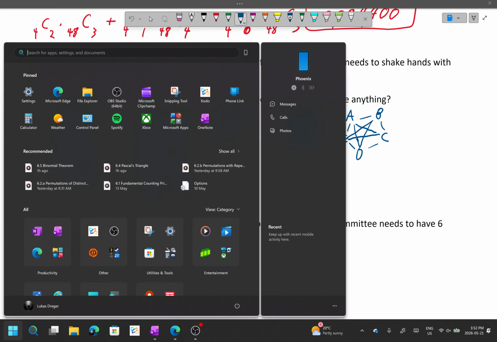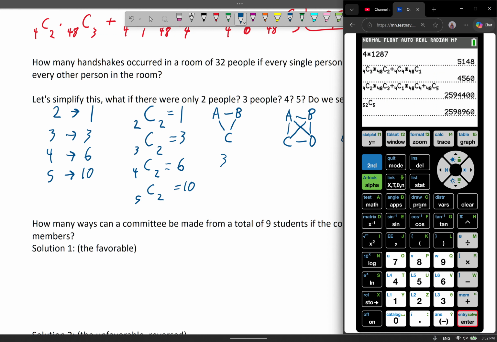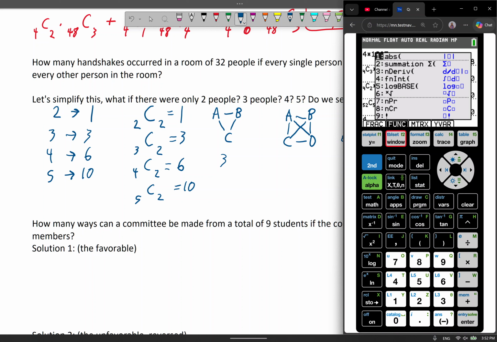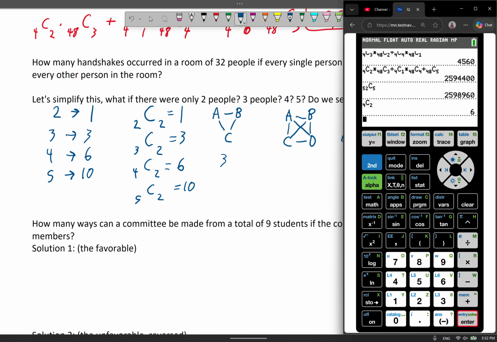We could double check this if you don't quite believe me. I'm just going to do 4 choose 2, and I'm going to do it again, but for 5. The other ones are probably easy enough that you can check them really quickly in your head, but there they have it. So there's a pattern that's happening here.